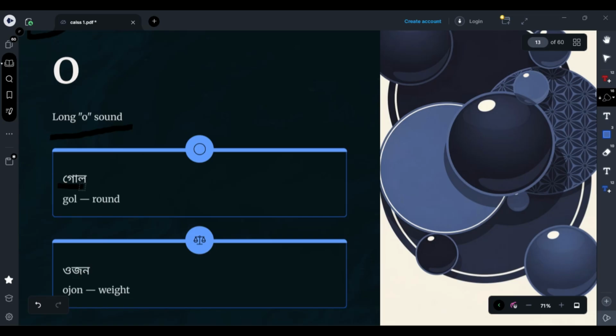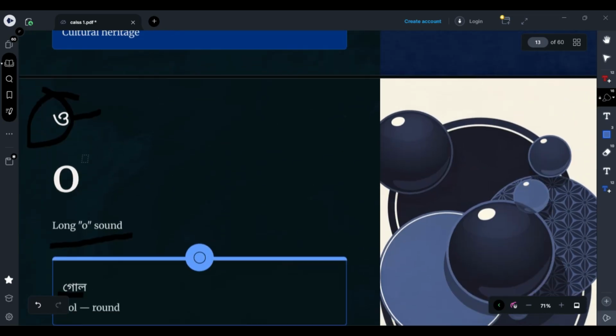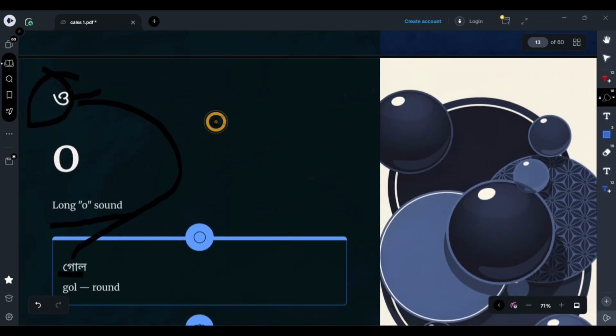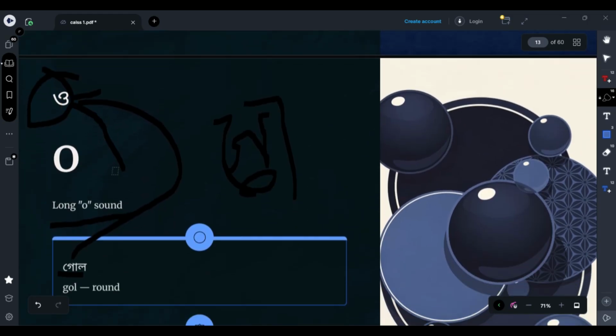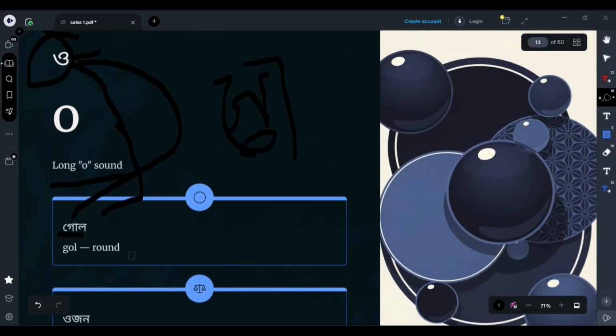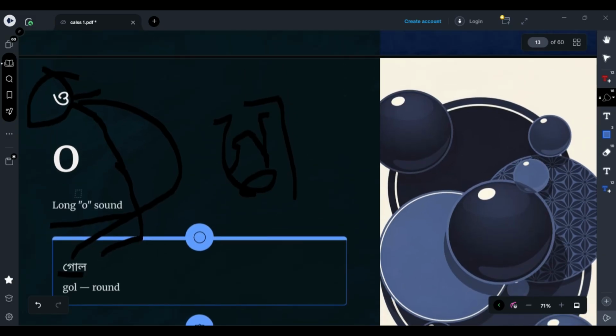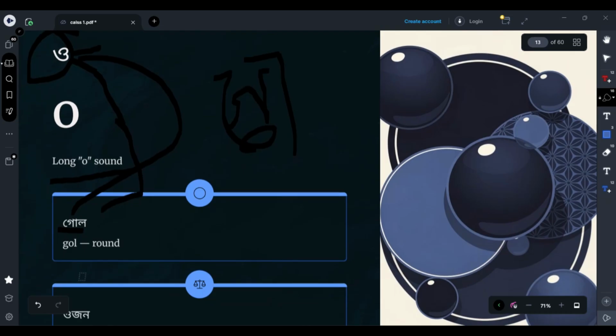And you can even look, this is the symbol of this O. Here is a word. Let's go. This is the symbol of this. Okay. So O, we can pronounce the word with the long O sound. All, goal, O, like this.